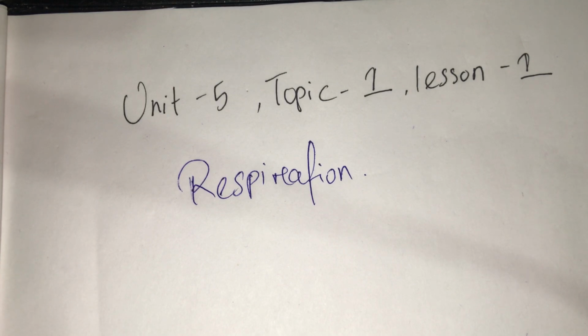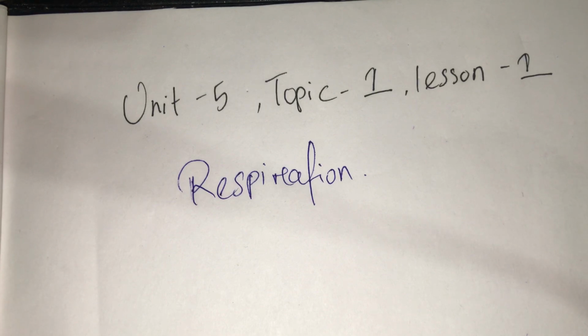Okay. So what is respiration? Respiration is the process of energy formation. And there are two types of respiration: aerobic respiration and anaerobic respiration. Mostly the animals, the higher organisms, prefer aerobic respiration.